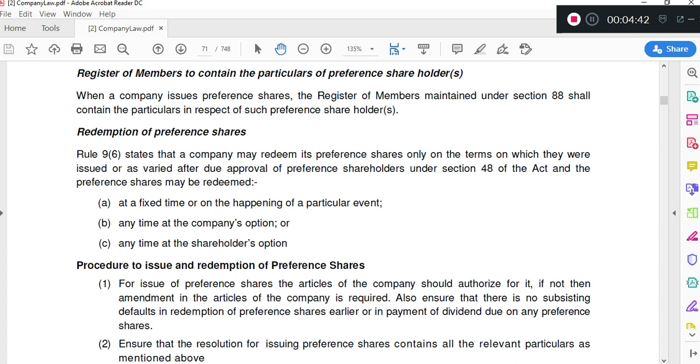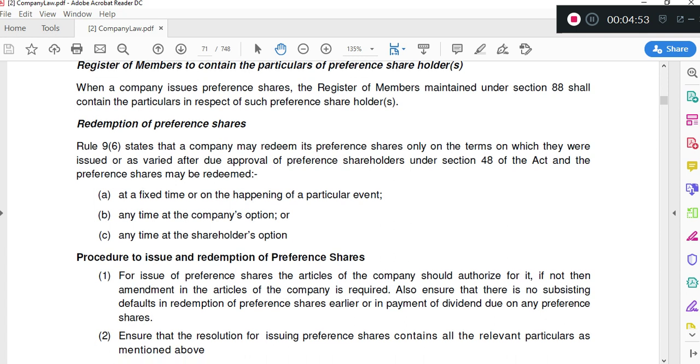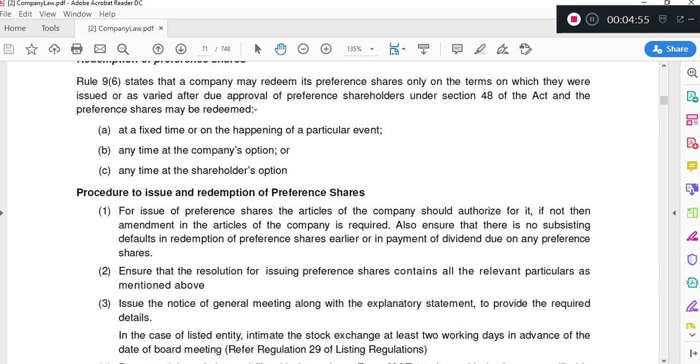Redemption, we have seen above, the redemption period is restricted to 20 years, and for infrastructure companies redemption period is extended to 30 years. This redemption will happen either at the option of the company or at the option of the shareholder, or at a fixed time or on happening of particular event. See when redemption will happen. First, at the fixed time. So that time is the time that we have already mentioned in the resolution.